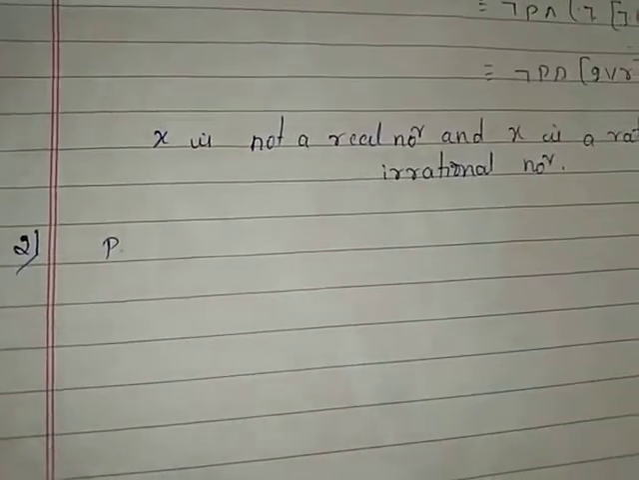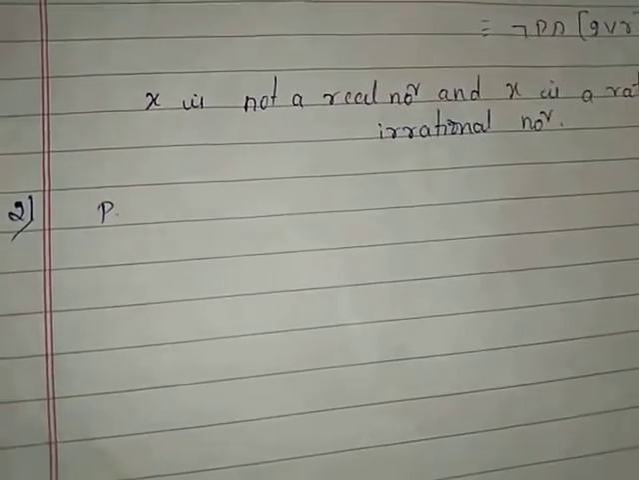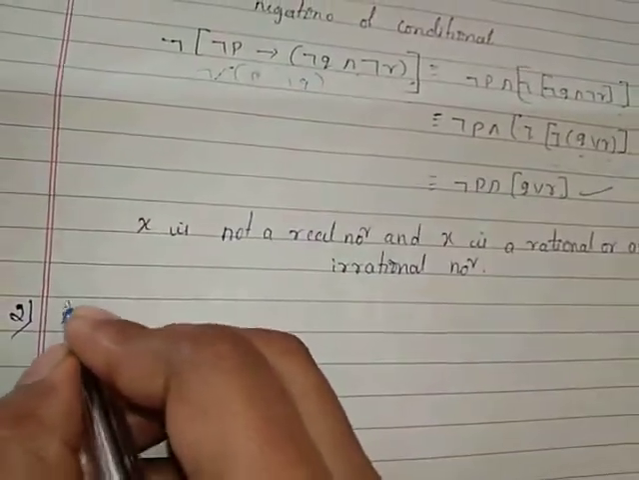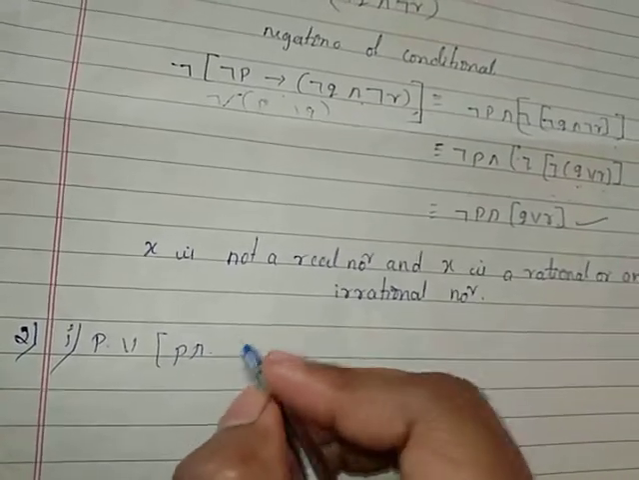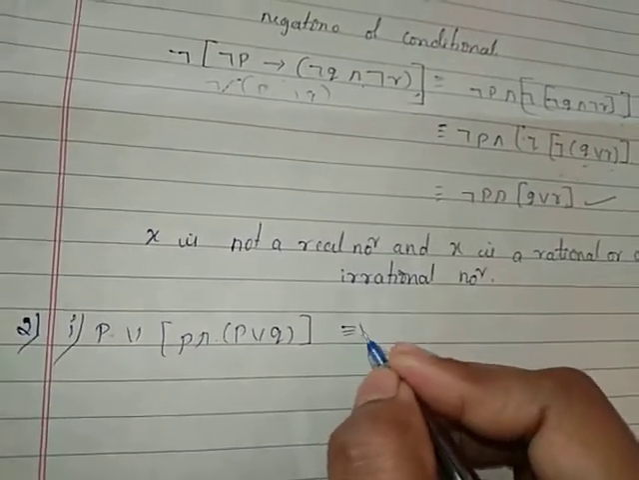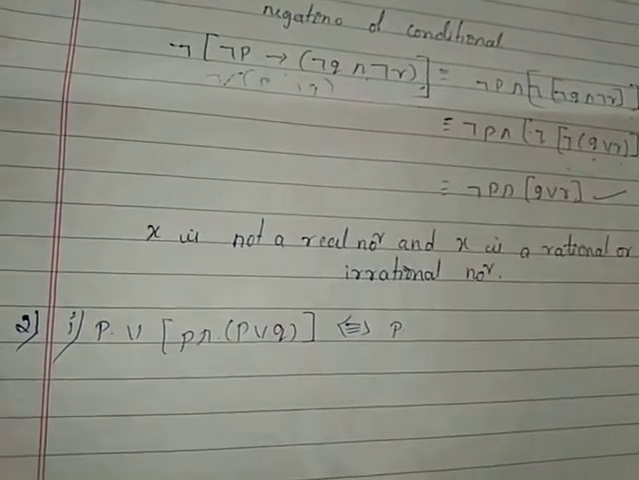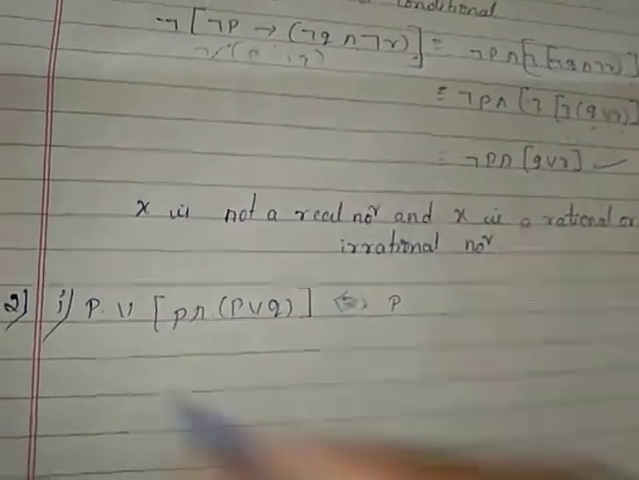Next, take down the second example. Prove the following logical equivalence without using the truth table. Without using the truth table means we have to prove the logical equivalence by the logical laws, those we have already studied. In that, the first one is P or (P and P or Q) is equivalent to P.